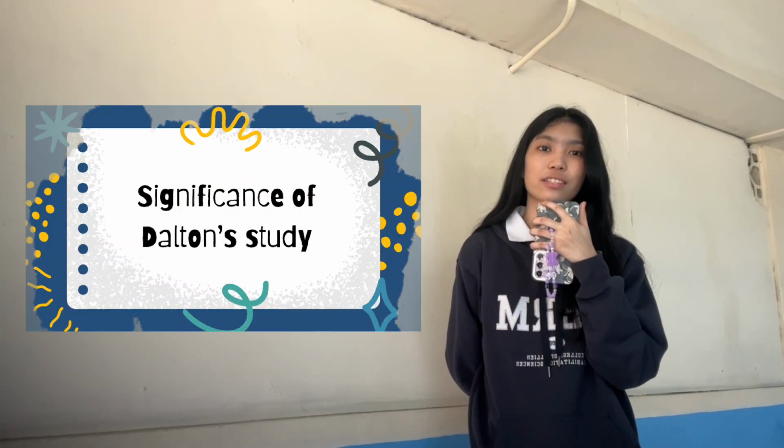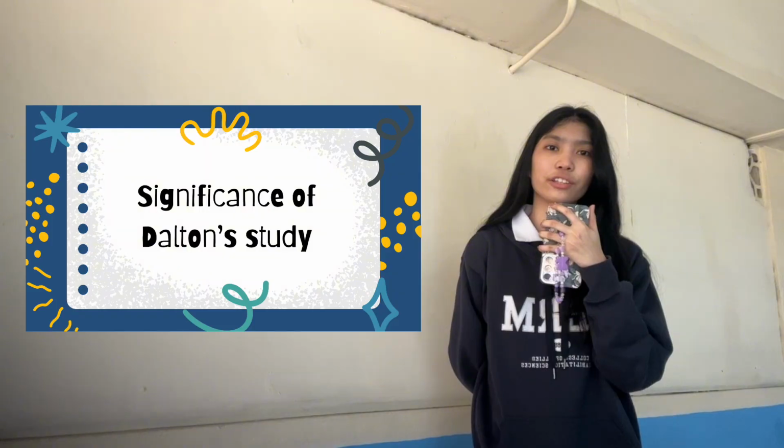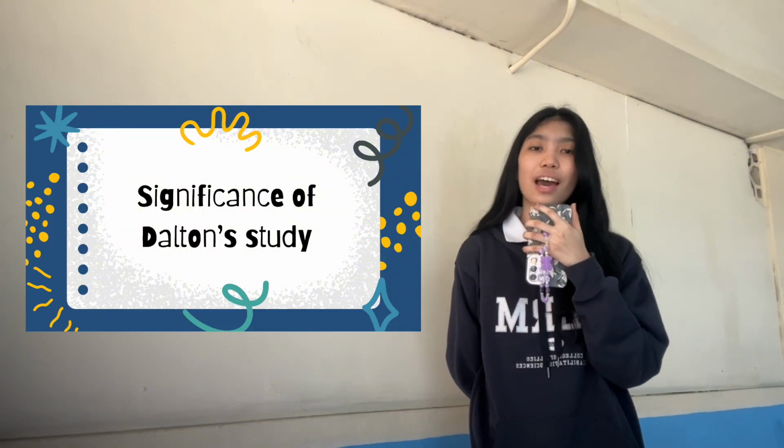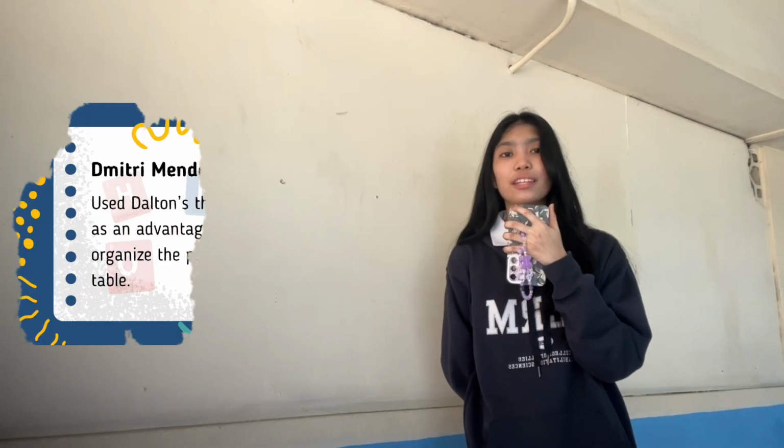Dalton used these simple mass patterns as proof that atoms combine in fixed ways. Even if some of his guesses were wrong, his ideas helped scientists, especially modern scientists, understand that elements follow rules when forming compounds. This law supported his atomic theory and helped build the foundation of modern chemistry. Because of these studies, future scientists after Dalton used this as a building block for their own studies. An example is Dmitri Mendeleev.